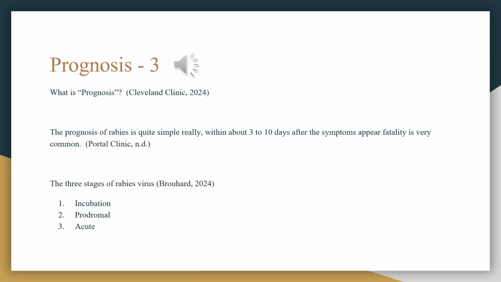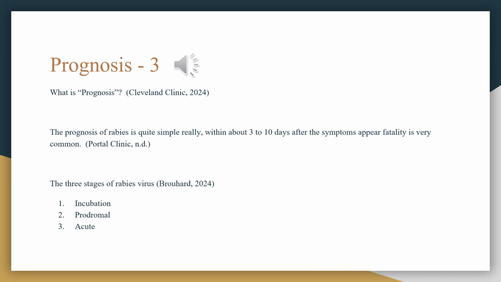What is prognosis? Prognosis, as defined by Cleveland Clinic, is a likely outcome of a disease, injury, or illness. It determines how likely you are to recover and predicts the likely outcome of your condition over a set period of time. The prognosis of rabies is quite simple, really. Within about 3 to 10 days after the symptoms appear, fatality is very common. The 3 stages of rabies virus are incubation, prodromal, and acute.